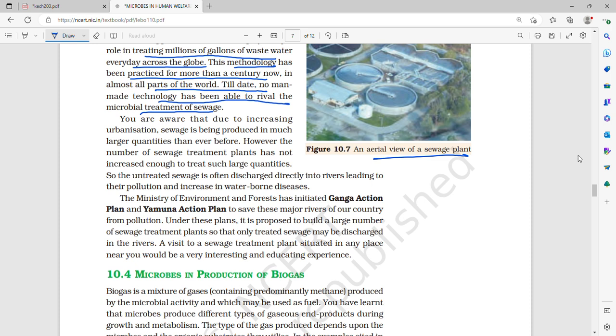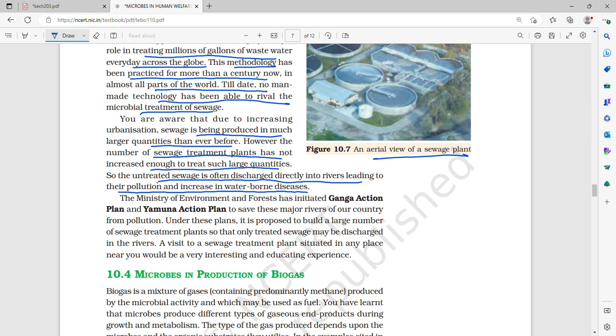You are aware that due to increasing urbanization, sewage is being produced in much larger quantities than ever before. However, the number of sewage treatment plants has not increased enough to treat such large quantities, so the untreated sewage is often discharged directly into rivers, leading to their pollution and an increase in waterborne diseases. Because population, industrialization and urbanization are increasing, large quantities of sewage are produced, but the number of treatment plants has not increased with the demand.